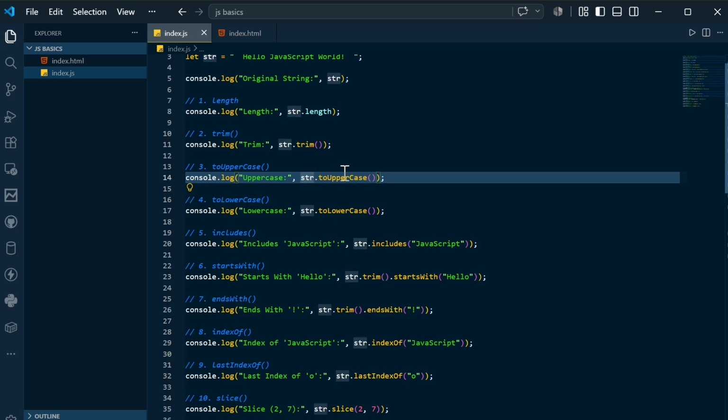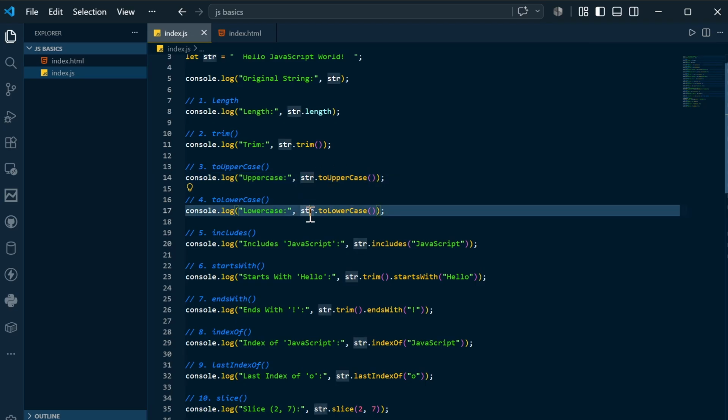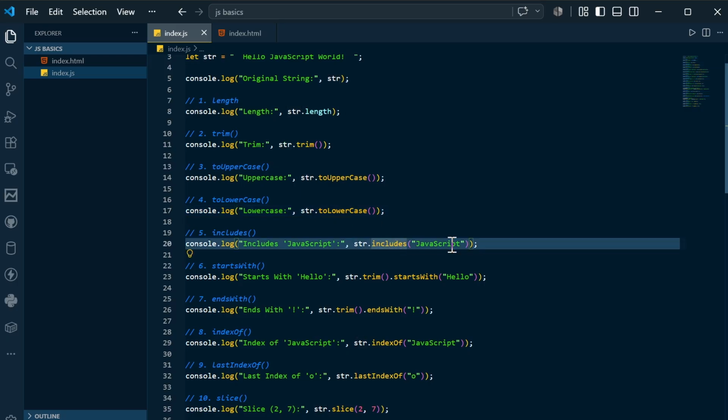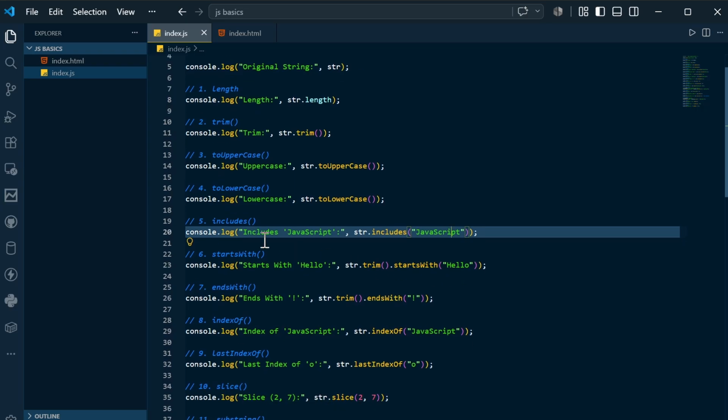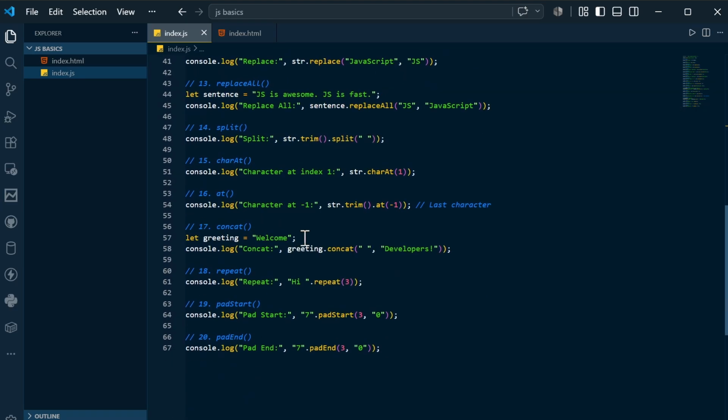str.toUpperCase, str.toLowerCase, str.includes, and you are passing JavaScript, the word that you want to search for in this string. In this str string you want to search whether it is there or not. I hope that in this fashion, all the 20 methods that I have written over here, you can read all of this. I want to concatenate something, I want to repeat something, I want to pad start, I want to pad end.